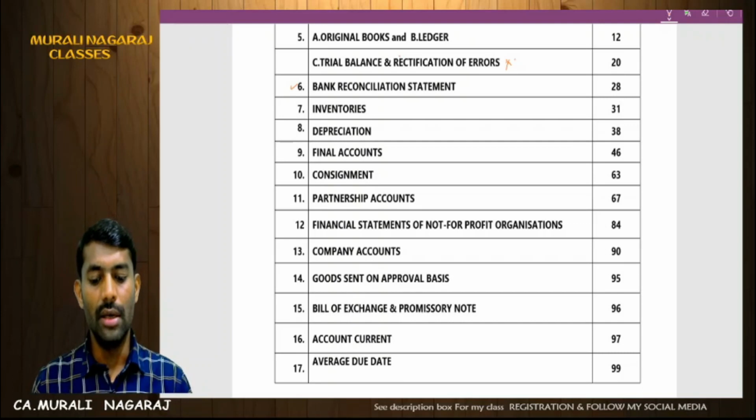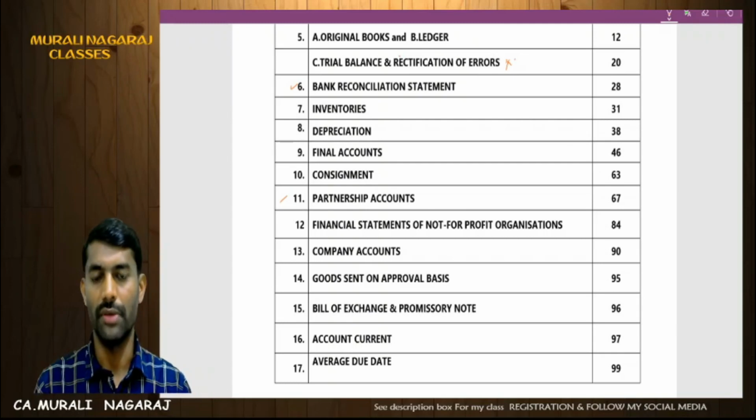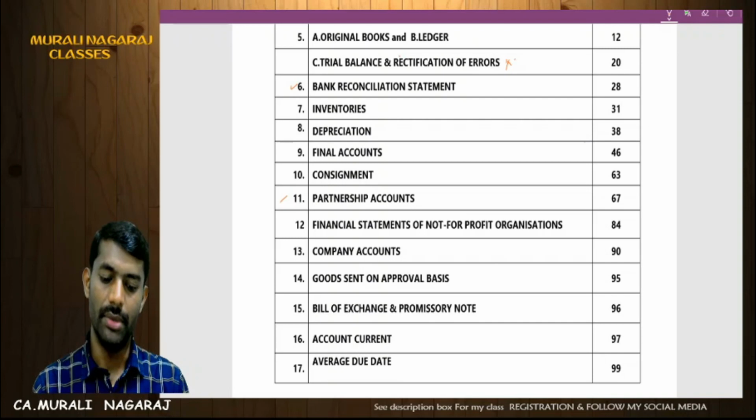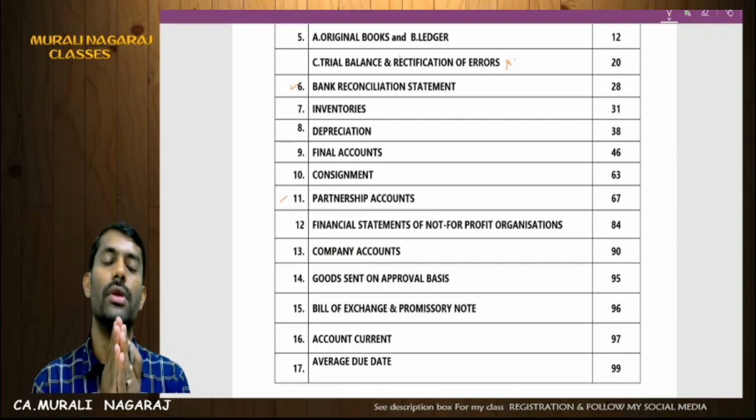Next, chapter number 11, partnership accounts. Out of this, it is completely a compulsory question. A short question will also be there. Out of partnership accounts, this time I'm expecting that the light will be thrown on death of the partner, supported with JLP treatment. So please be ready with death.